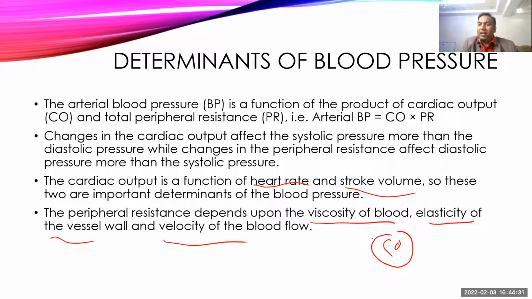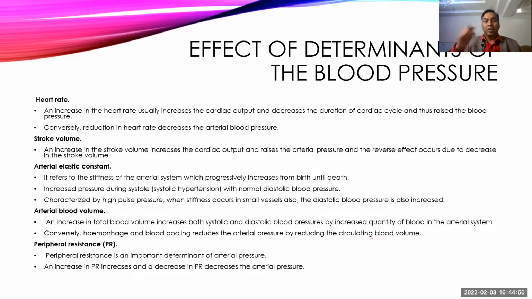Because it's related to the heart rate and stroke volume. And peripheral resistance is also considered a peripheral factor, which involves blood vessel diameter, condition of the vessel wall, viscosity of the blood, and velocity of blood flow. Now, what are the various factors which affect the determinants of blood pressure? First, we'll talk about heart rate.